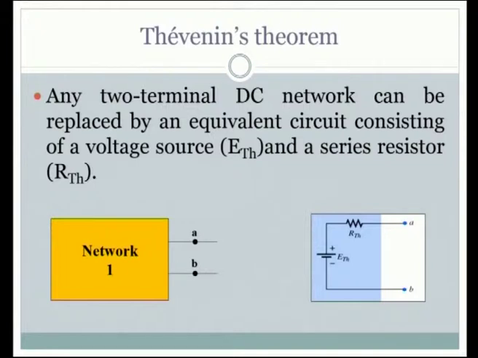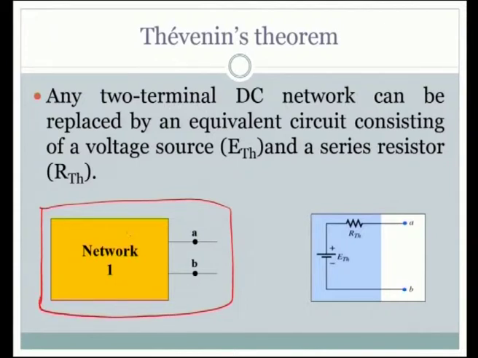To learn in detail, this is what we have here shown as a circuit. This is an electrical network. It has two terminals here, A and B. What is here in this? It is called network 1. It is some network, and whatever component is present in this network can be replaced with the equivalent network which is shown here.